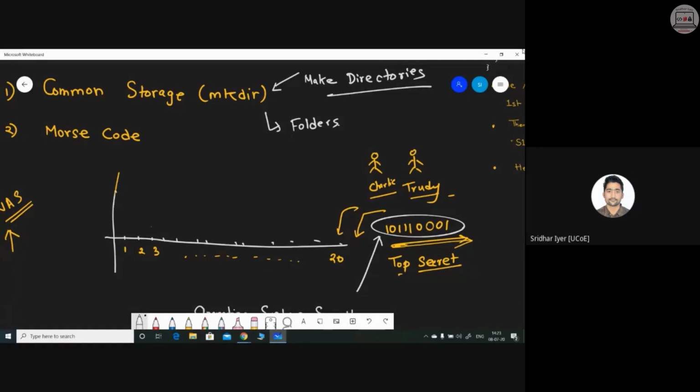Correct, Vikas. This is what I was trying to come to. They can have an understanding between them that an empty folder means 0 and a non-empty folder means 1. Clear. Correct answer. That is what I was expecting.